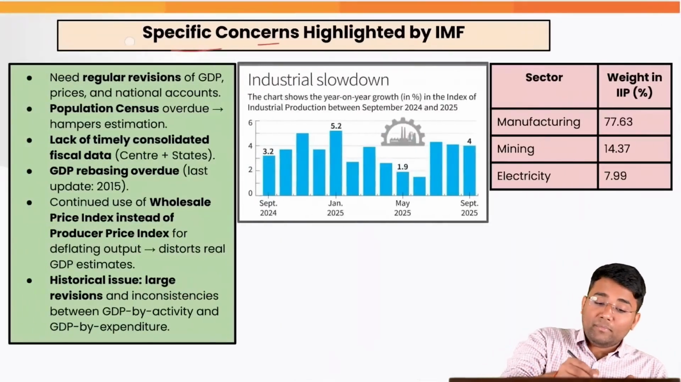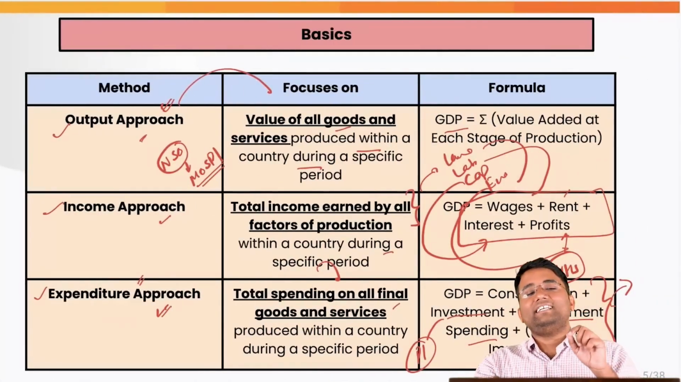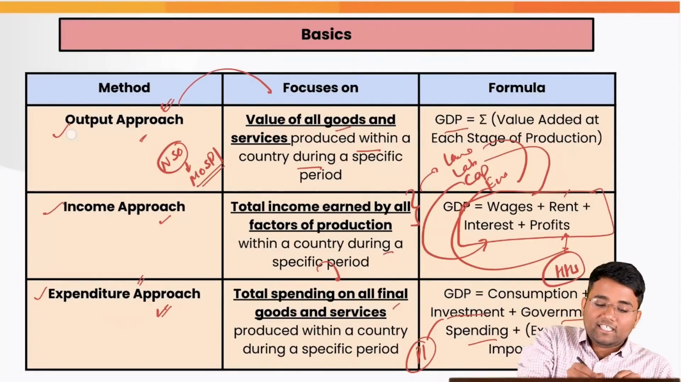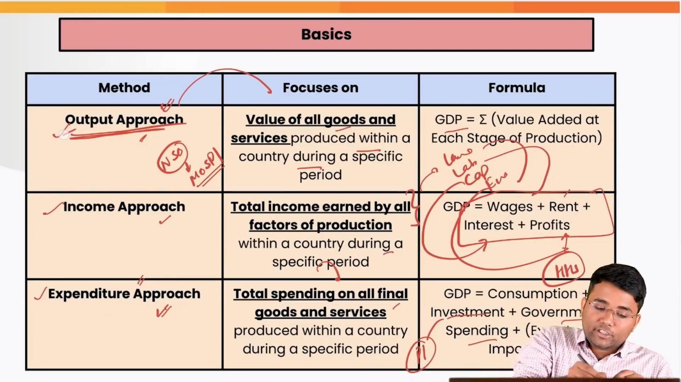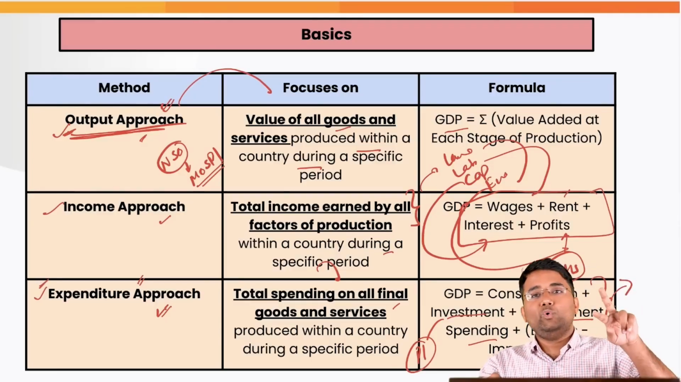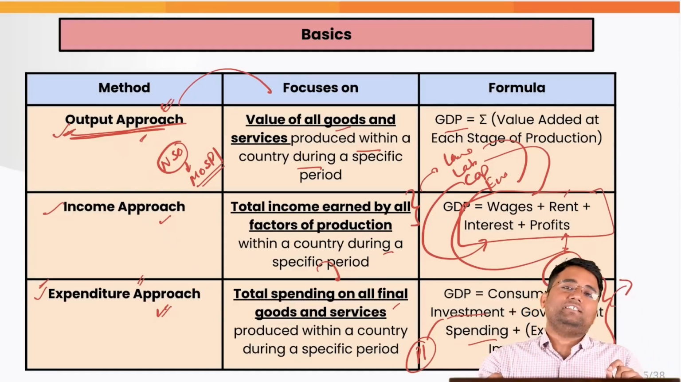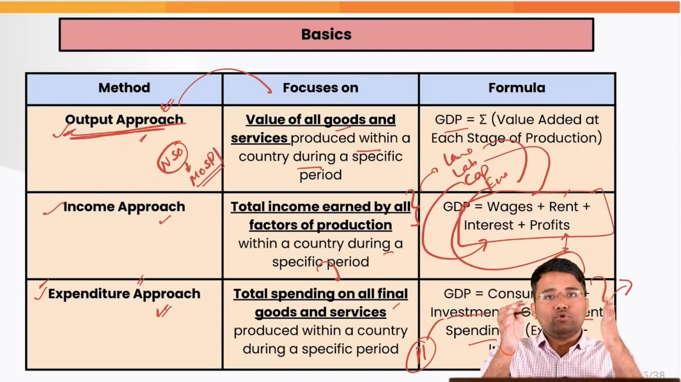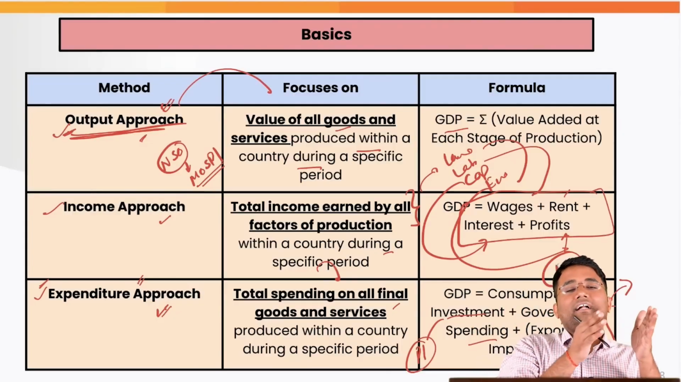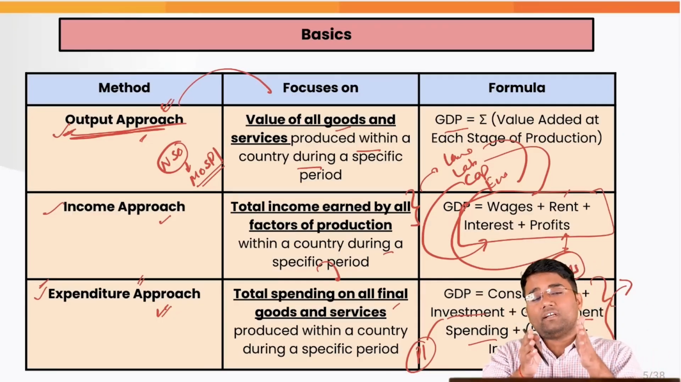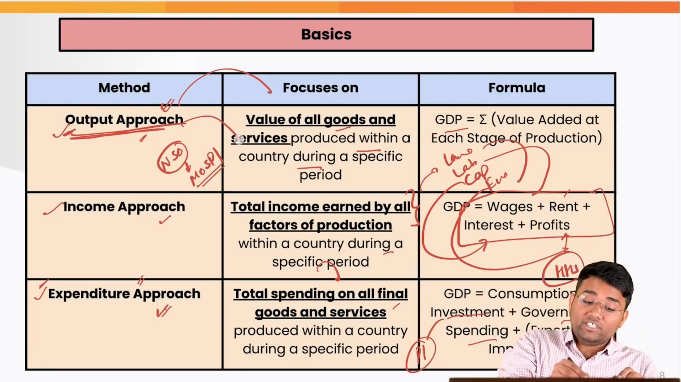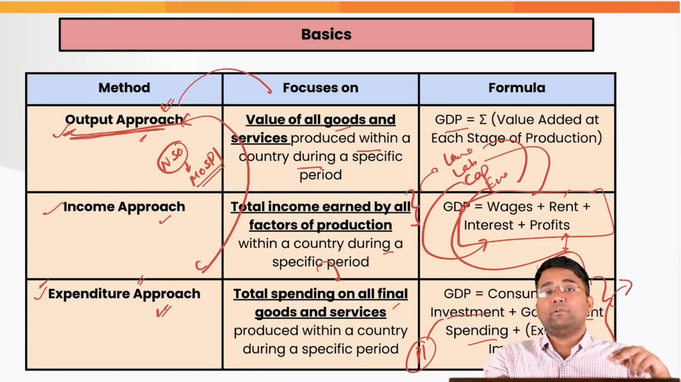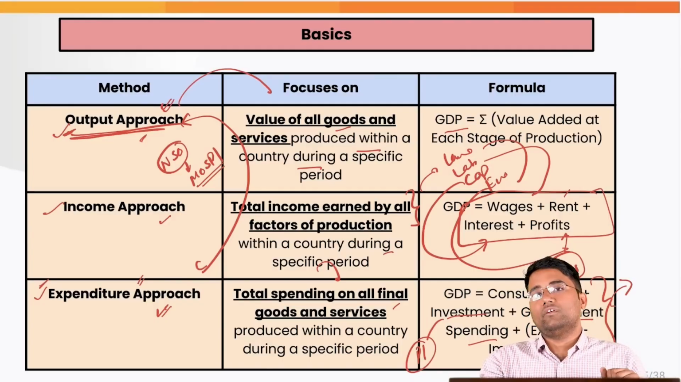Now, one of the major specific concerns highlighted by the IMF is that whatever data the government, the ministry, is giving, there is a huge discrepancy between the value added data and the expenditure data. Ideally, both these data should give a similar picture. There should not be divergence between the two, but there is a huge discrepancy between the data coming from the output approach and the expenditure approach.